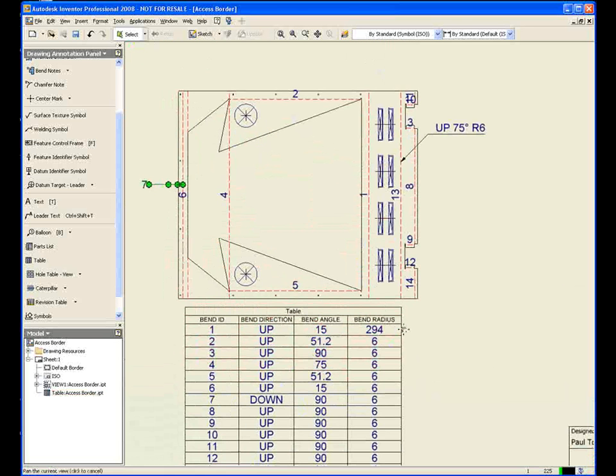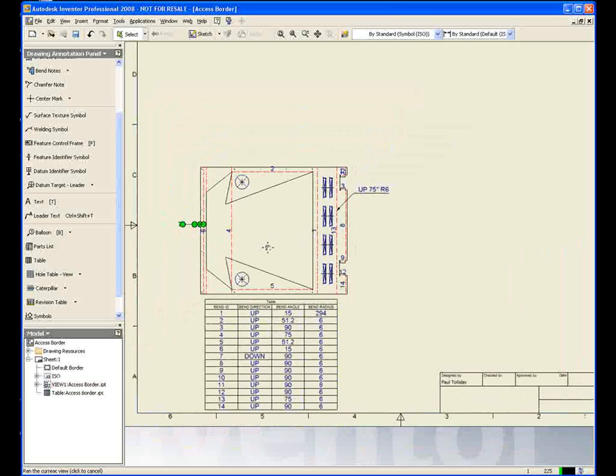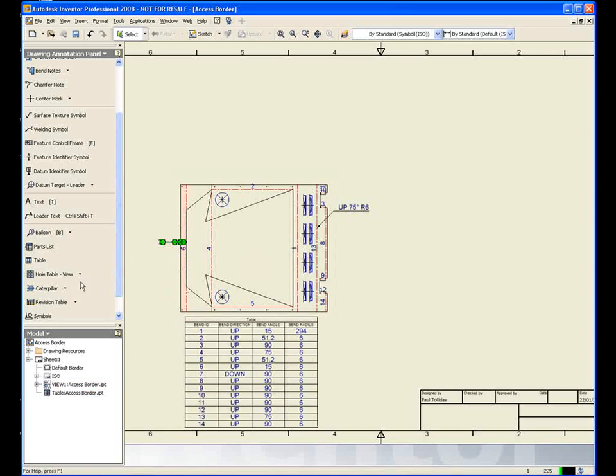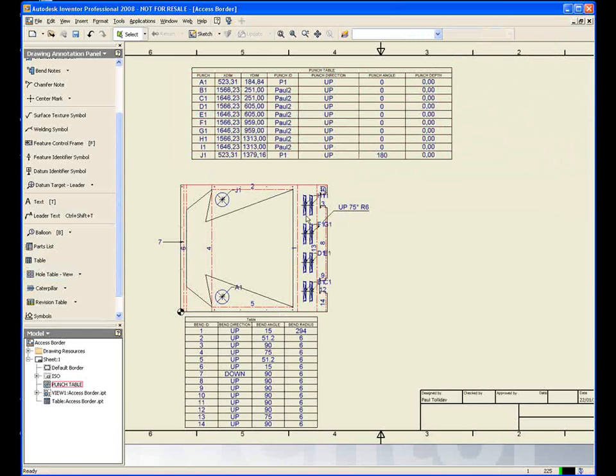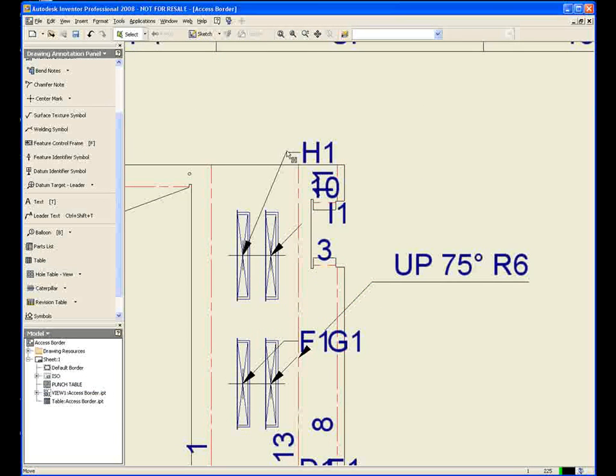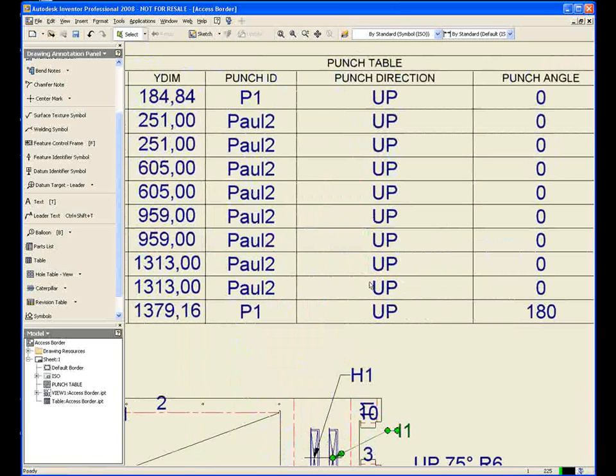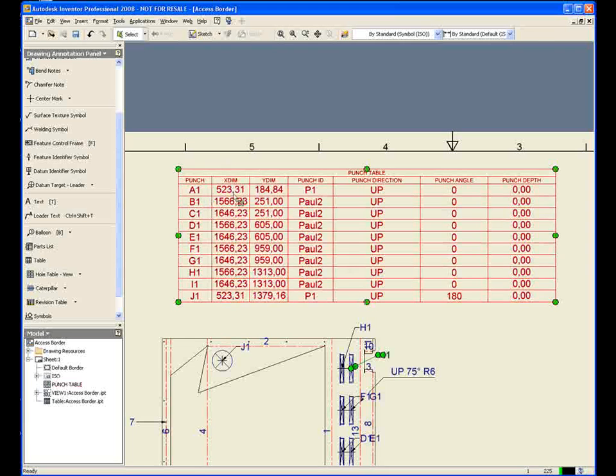Next thing I want to do is annotate my punches. And again, I don't want to do this manually. I want Inventor to do this a little bit quicker for me. So we're just going to use a standard hole table and select our view, place down our origin point, but now we're going to change from having a standard hole table, and we're going to go down to a punch table. And again, place that in the drawing. And now it's going to annotate your drawing, which again, you're free to update all of these areas, move those around, and we've got all the information on the punch. So we've got the punch ID, datum point, angle, and depth, etc.